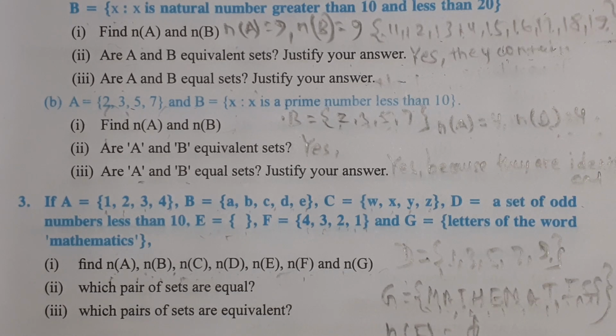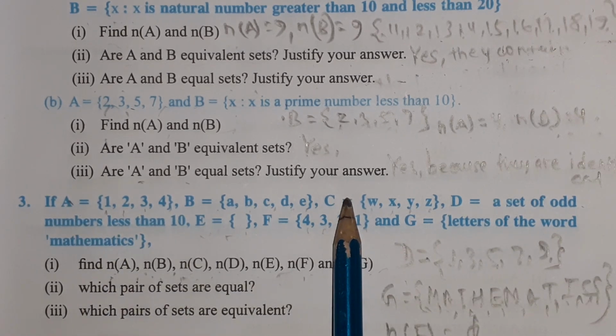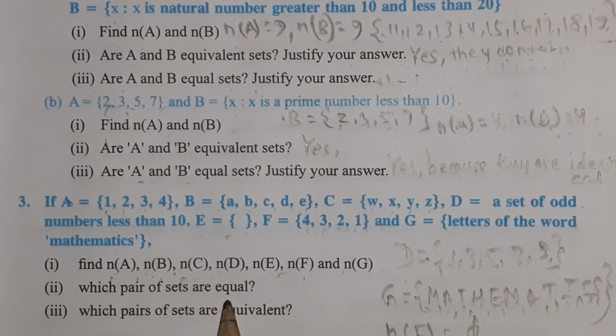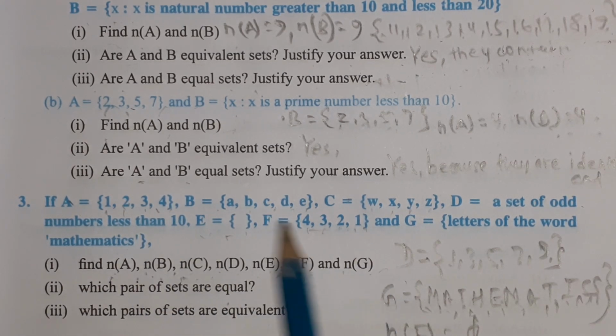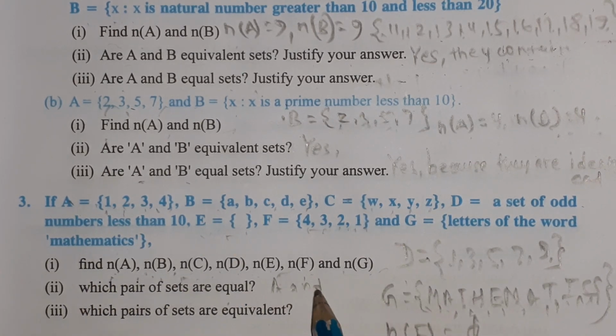Which pair of sets are equal? A and C are equivalent, not equal. Which pair of sets are equal? Look here: 1, 2, 3, 4 and 4, 3, 2, 1. A and F are equal. The pair of sets A and F are equal.